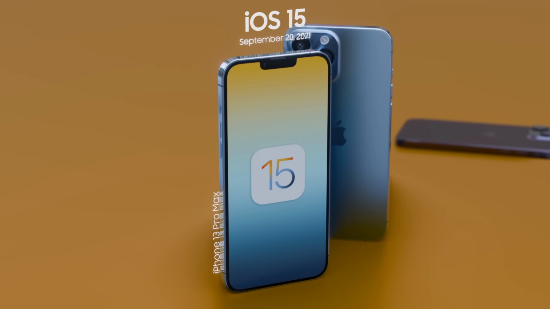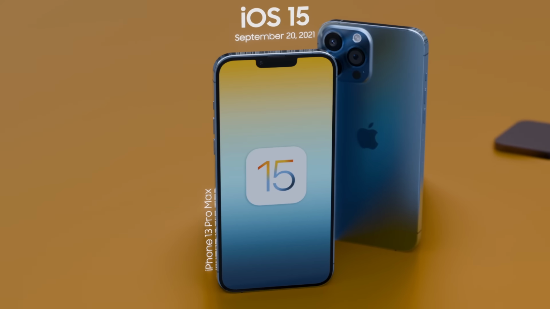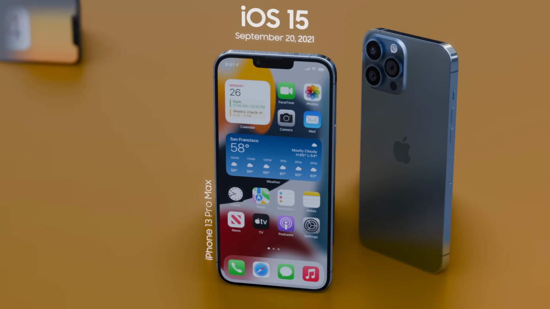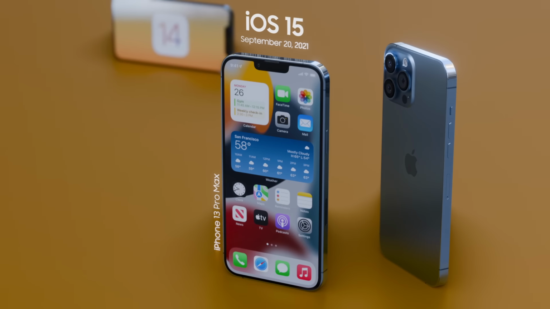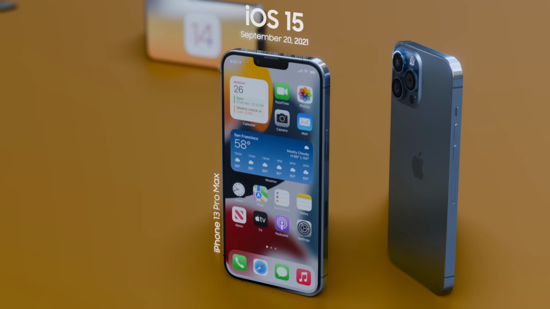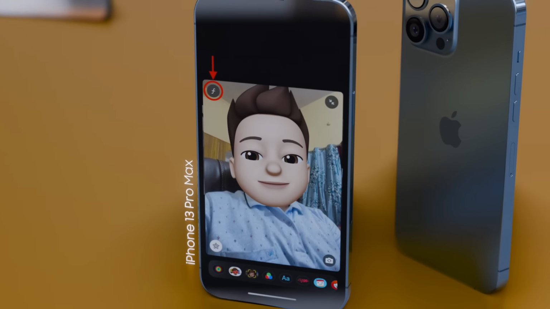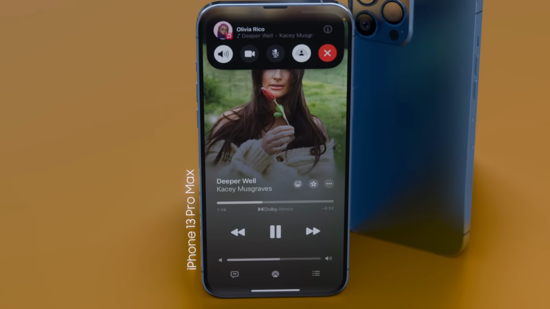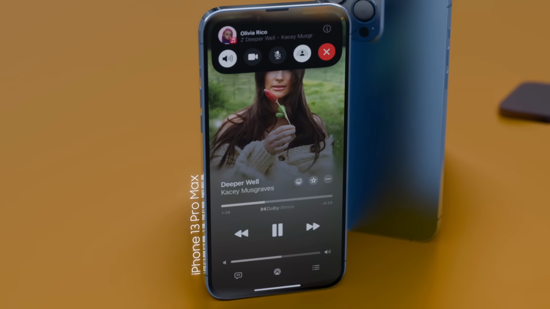iOS 15, unveiled by Apple in 2021, marked a significant evolution in the iPhone experience by focusing on connection, focus, exploration, and intelligence. It transformed FaceTime into a more natural and engaging platform with features like spatial audio, grid view, portrait mode, and SharePlay, allowing users to watch movies, listen to music, or share their screens together, even inviting Android and Windows users via web links.